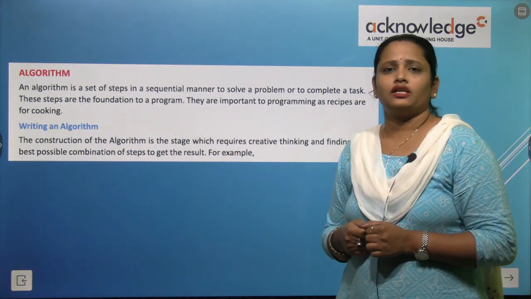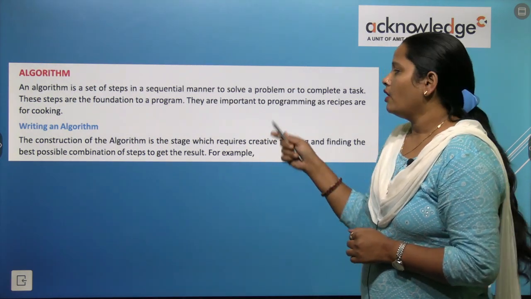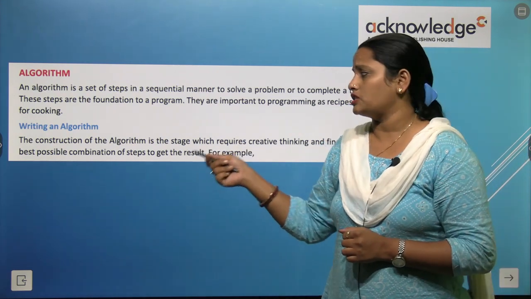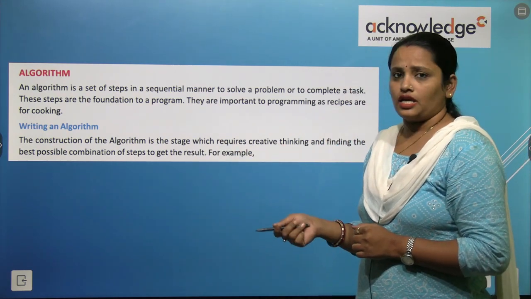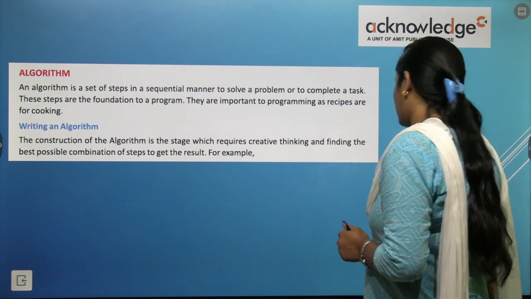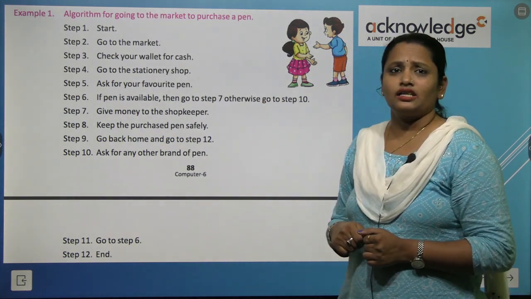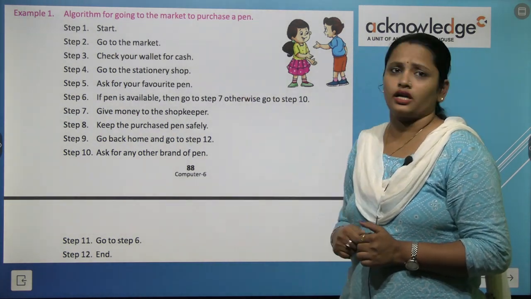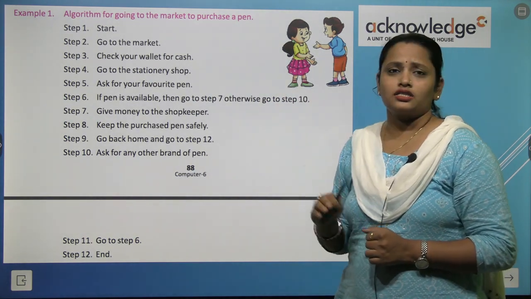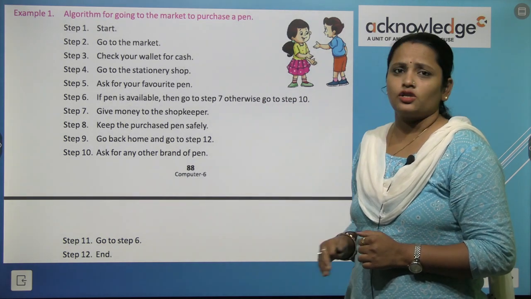So how can we write an algorithm? Let's read. The construction of the algorithm is a stage which requires creative thinking and finding the best possible combination of steps to get the result. Let's look at the first example. We have to write an algorithm for going to the market and purchasing a pen. This is our task, to purchase a pen. Let's look at the steps.